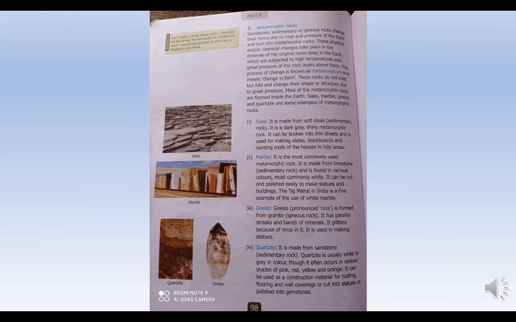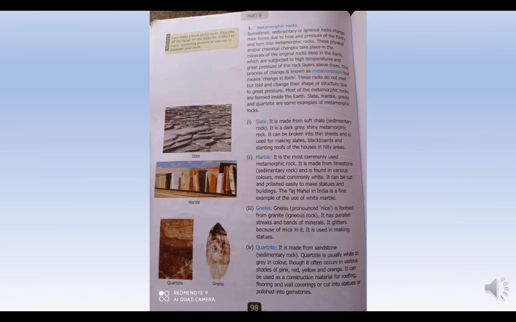in hilly areas. Now what is a slate? Slate is made from soft shale or sedimentary rock. Slate is made from soft sedimentary rock and it is dark grey or a shiny metamorphic rock. What is its color? It is dark grey in color as well as it is shiny.